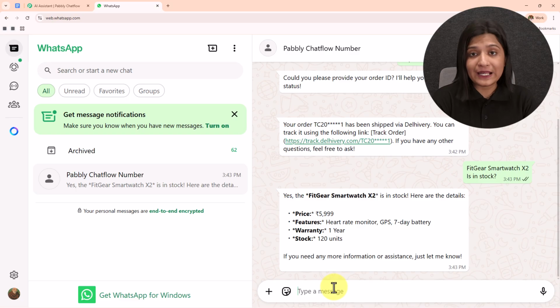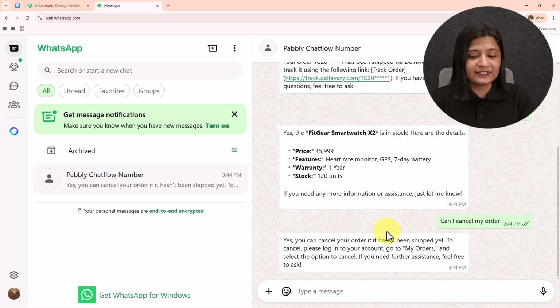Now here I'm going to enter, can I cancel my order? I'm going to send this message and then let's wait for the reply. So here it has sent me this message. Yes, you can cancel your order if it hasn't been shipped yet. To cancel, please log into your account, go to my orders and select the option to cancel. If you need further assistance, feel free to ask.